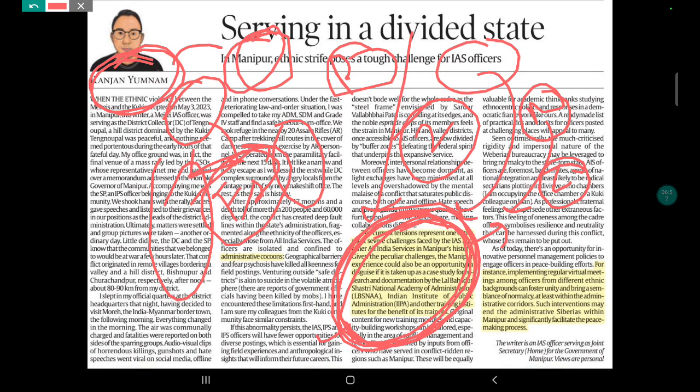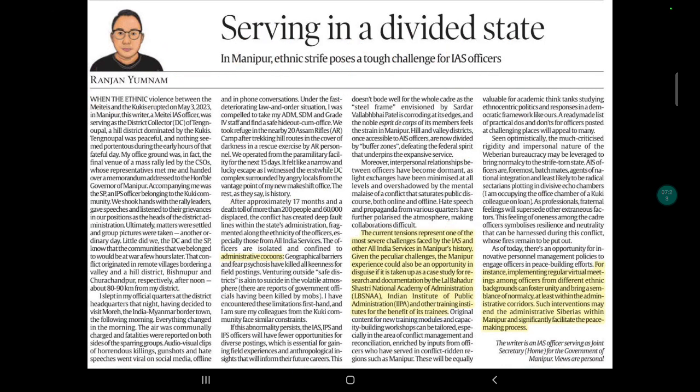Apart from that, what you have to understand are the different keywords. So one thing is this case study approach in training. The second is the keywords that you have to take: administrative cocoons and administrative Siberias. These are the things that you need to inculcate in your answers in order to get some more marks, in order to get the edge over other aspirants. I hope you are done with this.